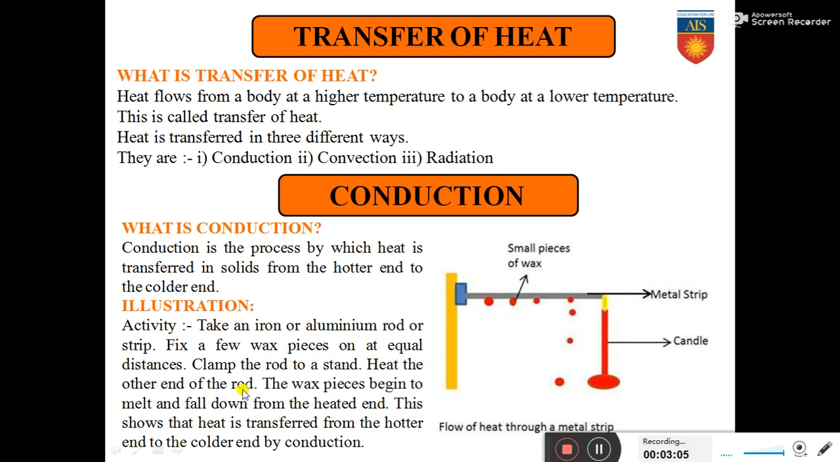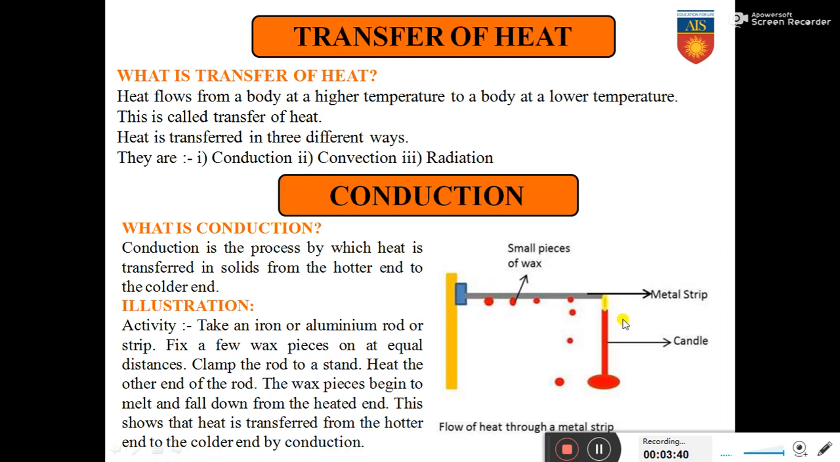Heat the other end of the rod. So at the other end we are placing a candle and heating the other end of the metal rod. The wax pieces begin to melt and fall down from the heated end. As time is passing, we are seeing that the wax pieces from the end being heated by the candle slowly fall down one by one. This shows that the heat is transferred from the hotter end to the cooler end by conduction.